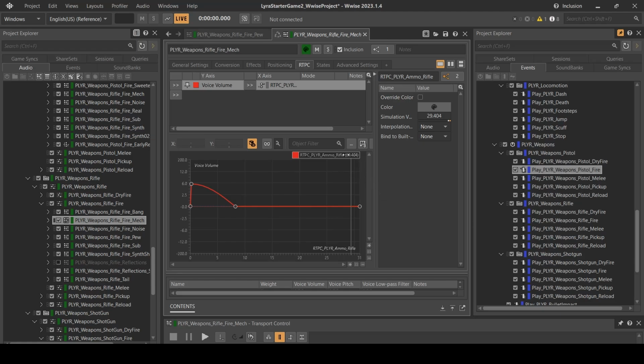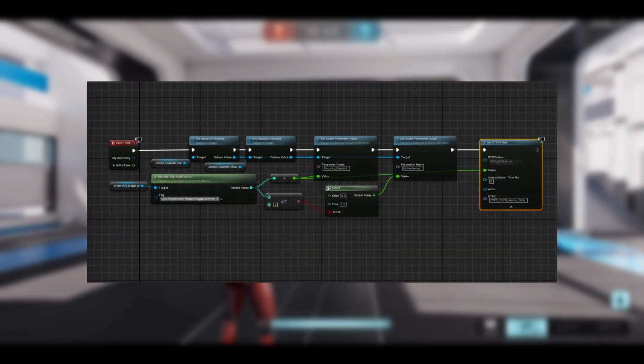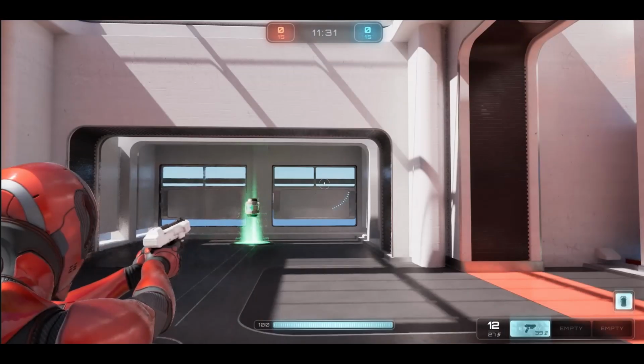To provide feedback to the player that they are close to running out of ammo, I set up ammo count RTPCs for each gun. Each RTPC increases the volume of the mechanical layer as the ammo count gets closer to zero.